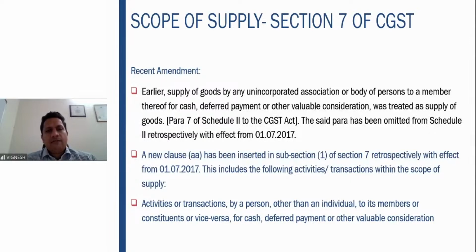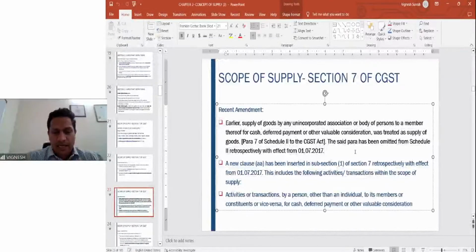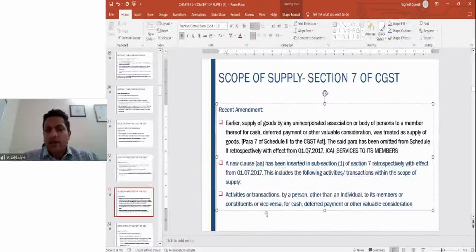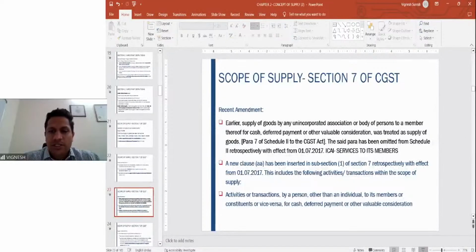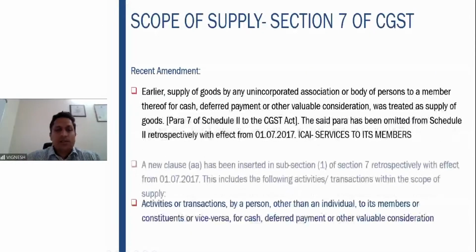If you see, there was always a very long drawn litigation or a long drawn debate or argument on taxability of clubs or associations. What do you mean by taxability of clubs or associations? Let us look at a situation. An example here is ICAI. ICAI is an example. Services to its members. Okay. ICAI provides the services to its members, right? This is the first situation.